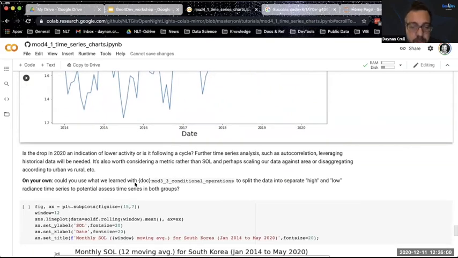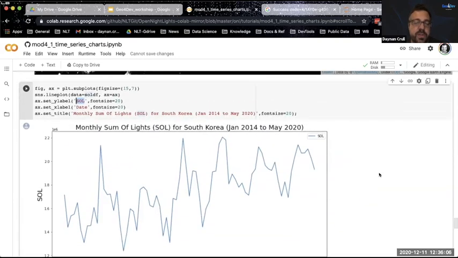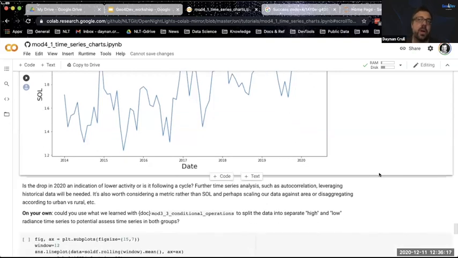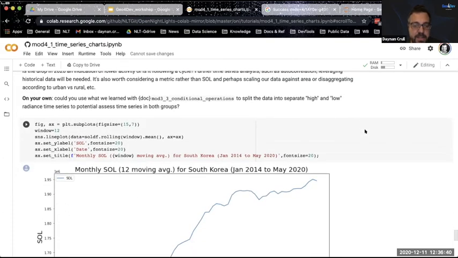But given what we learned in the module about conditional operations, see if you could take the VIIRS data and reduce it to different time series for South Korea for different levels below or above certain thresholds of light. Perhaps you can use this to take a look at what low light or perhaps rural areas are doing in time versus high light or urban areas. It's a way to do that empirically without actually having to define those areas. And obviously, as many of you are involved in, there's a lot of research into actually defining areas of urban versus rural, sometimes based on things like nighttime lights. But that's how you would take this time series apart.